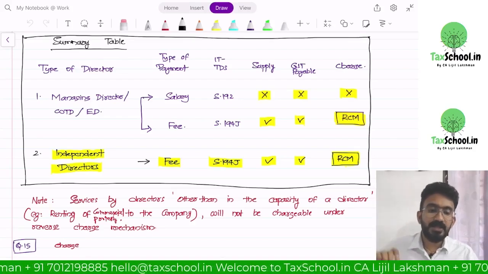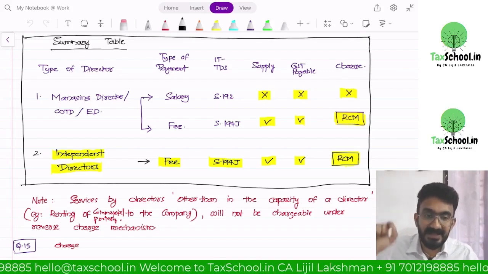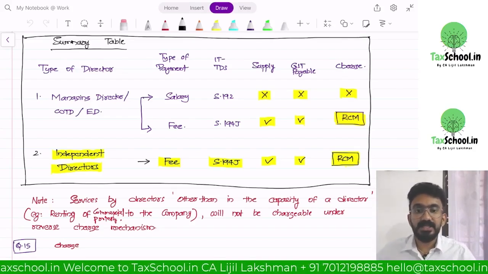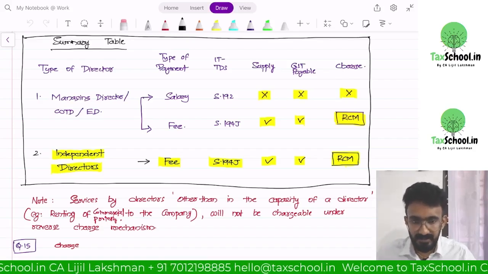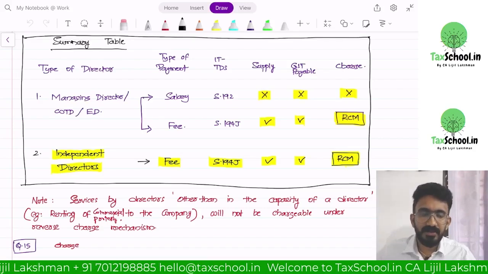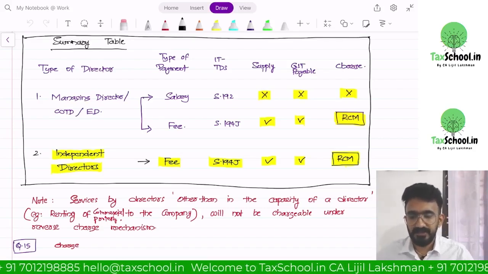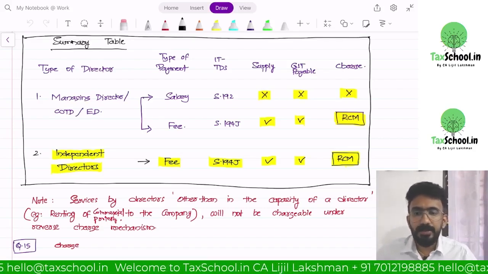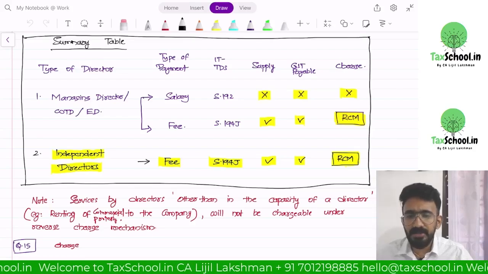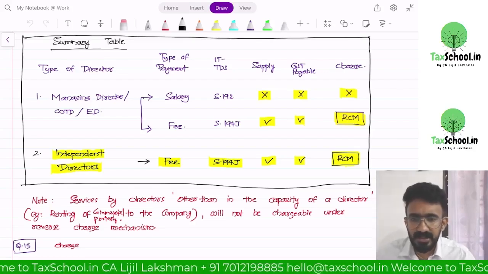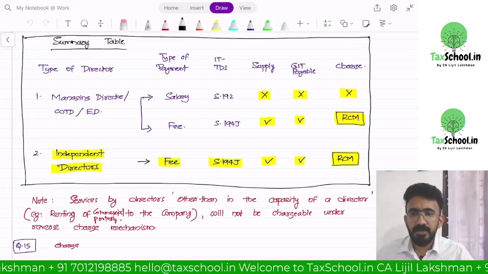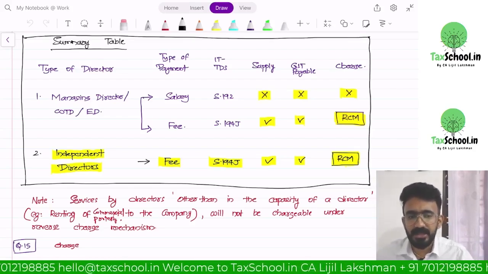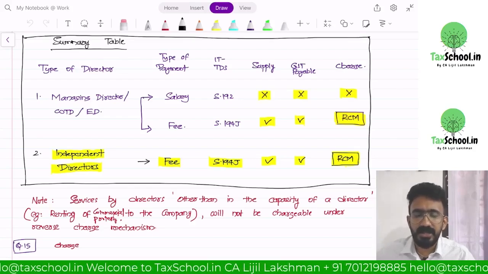If there is TDS under 194J, it is a supply and GST is payable under reverse charge mechanism. The company has to pay. For an independent director, we don't have any confusion, because they only receive fees, TDS would be under 194J, and it is a supply by the independent director to the company. GST is payable under RCM.